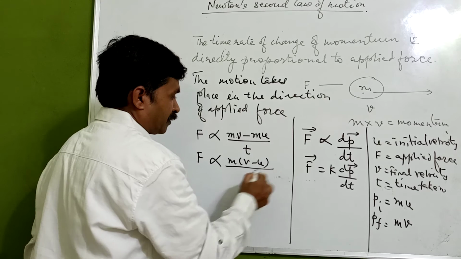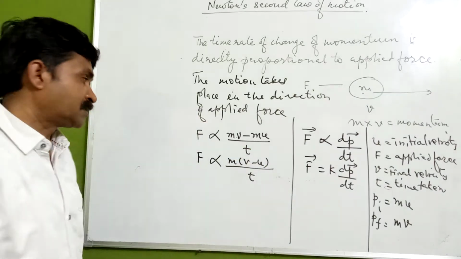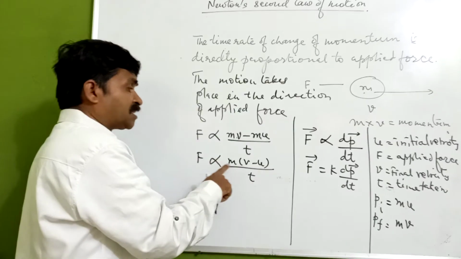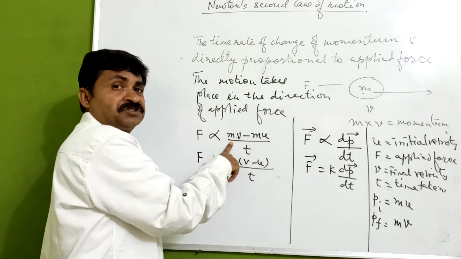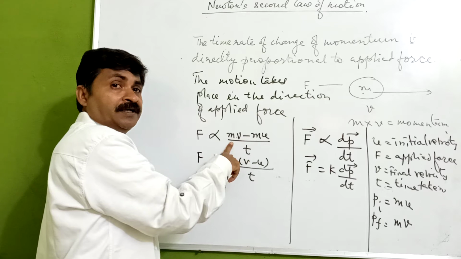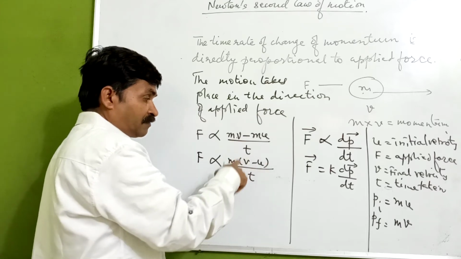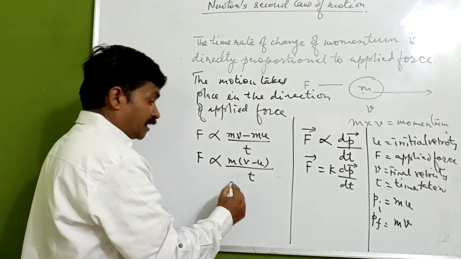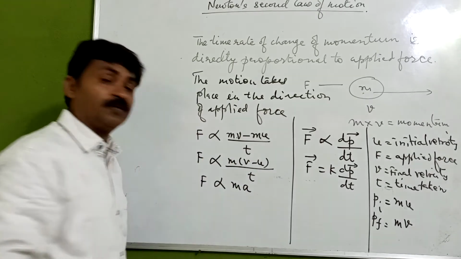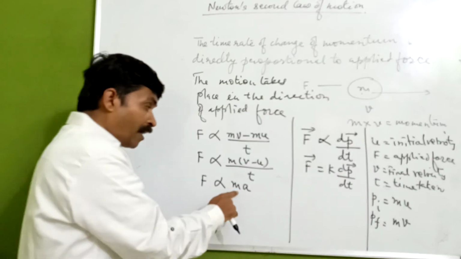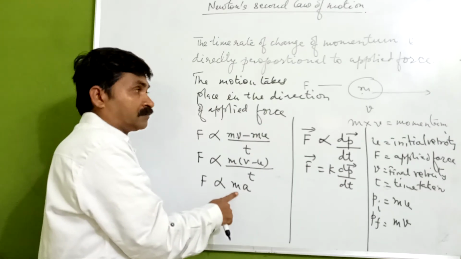Here k is a constant, 1, so force is equal to mass into acceleration. And in vector form, k times dp by dt: momentum is a vector quantity, force is also a vector quantity. So here we have got force equal to mass into acceleration.